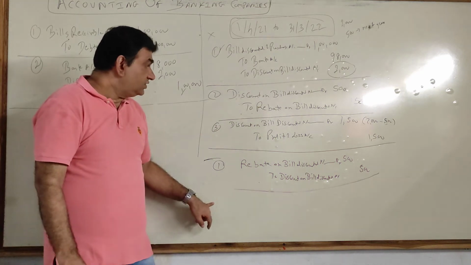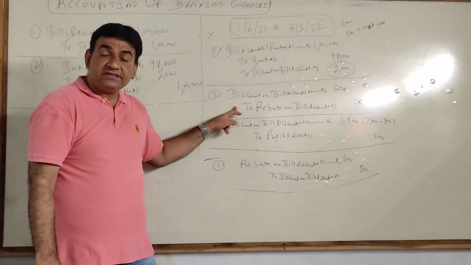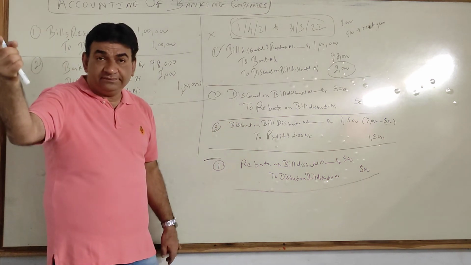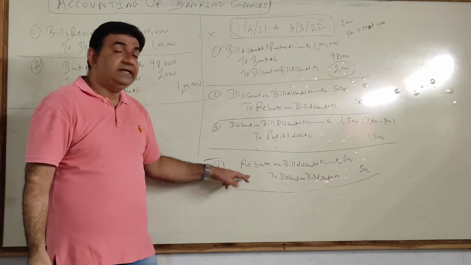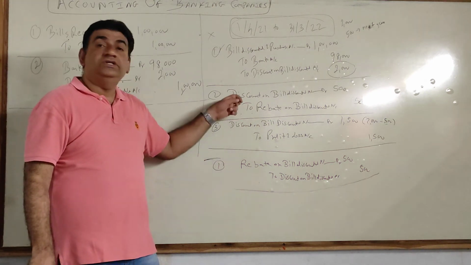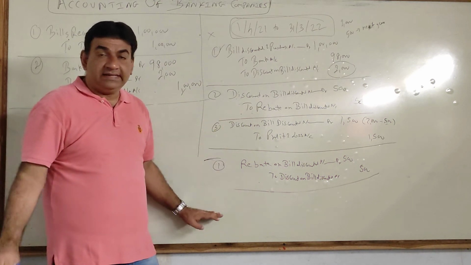Clear? Got the logic? Again I am repeating. This 500 I debited from discount because it was for the income which is yet to come. When I go into the next year, I am there in the next year now, and 500 belongs to this year. So reverse this.